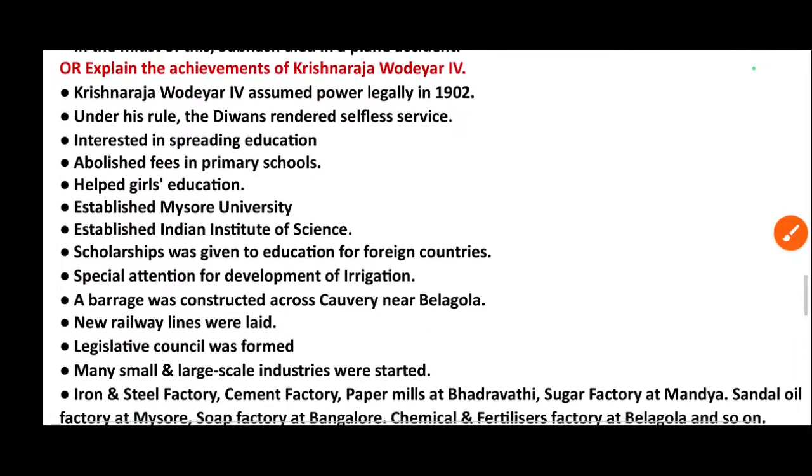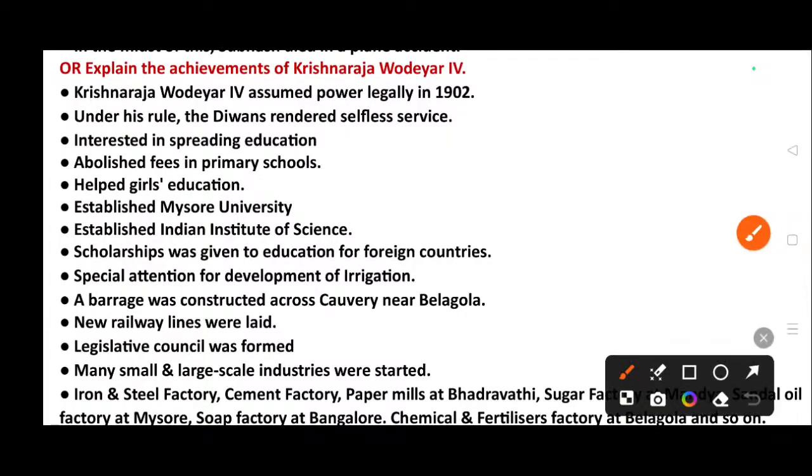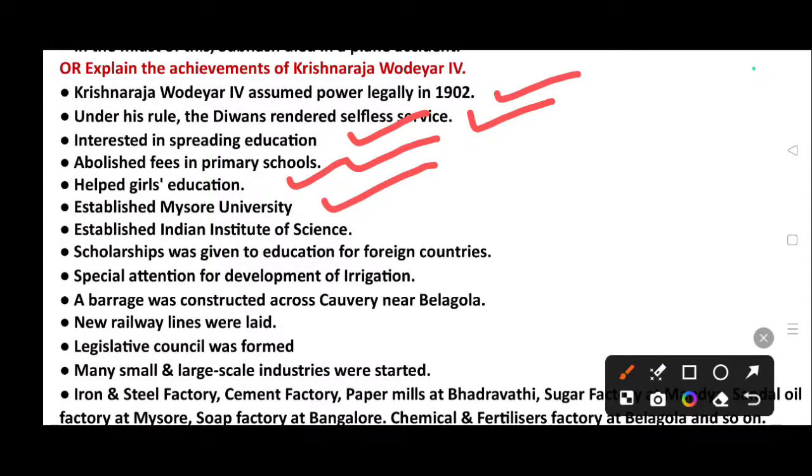For this question, they asked another R-type question. Explain the achievements of Krishna Raja Wadiyar. This is a several times repeated question. VVIMP. Okay. Krishna Raja Wadiyar IV assumed power legally in 1902. Under his rule, the Diwan rendered selfless service. He was interested in spreading education, abolished fees in primary schools, helped girls' education, established Mysore University, and established the Indian Institute of Science.